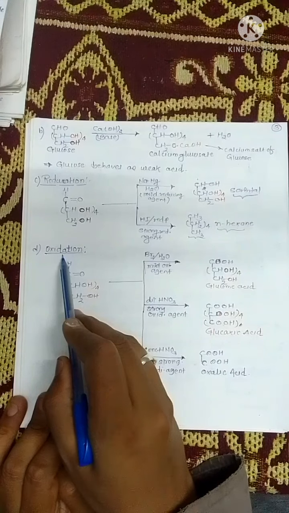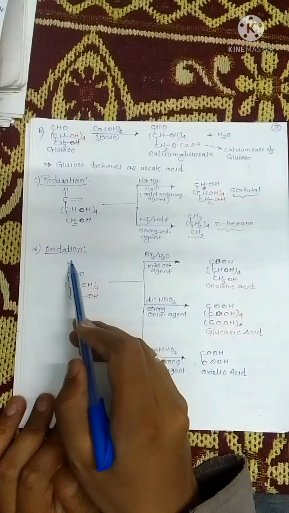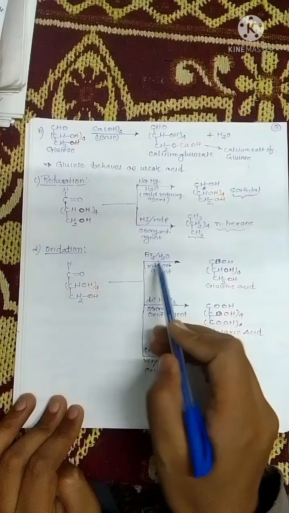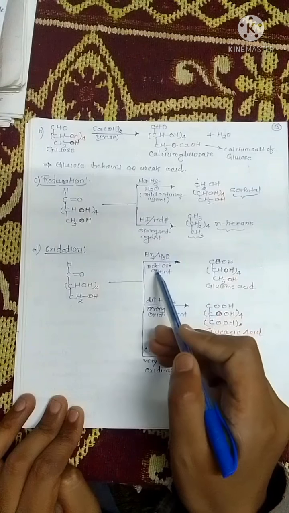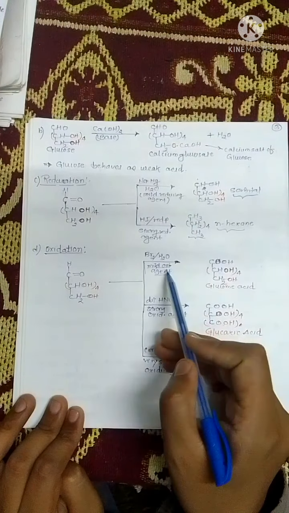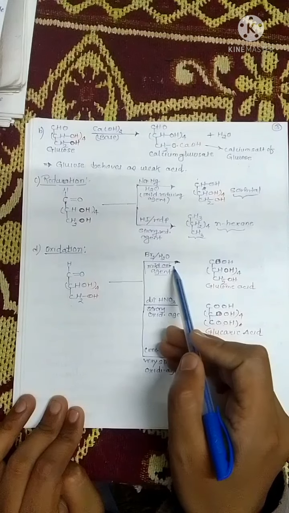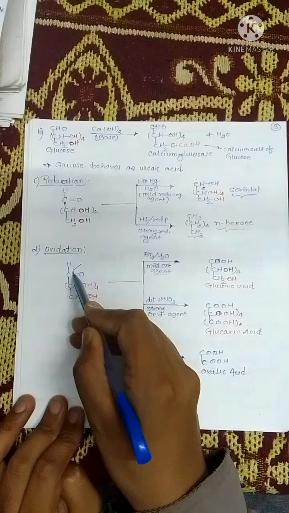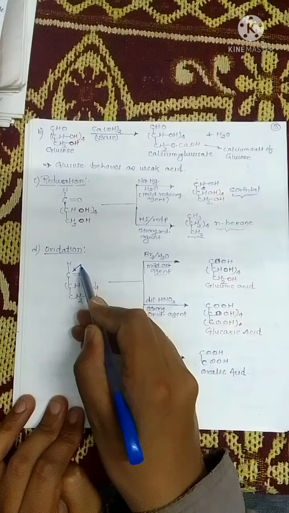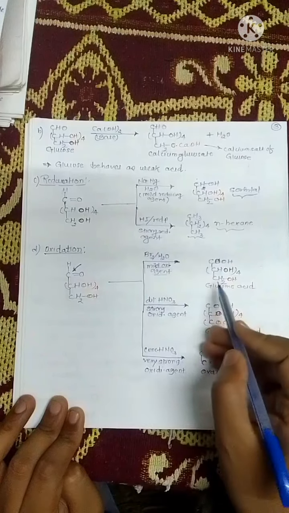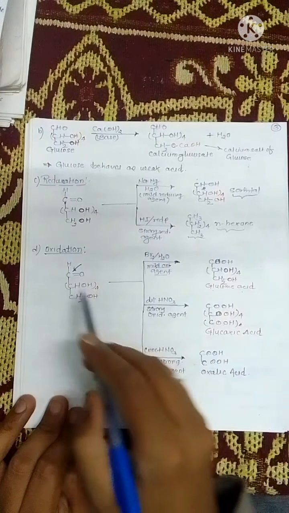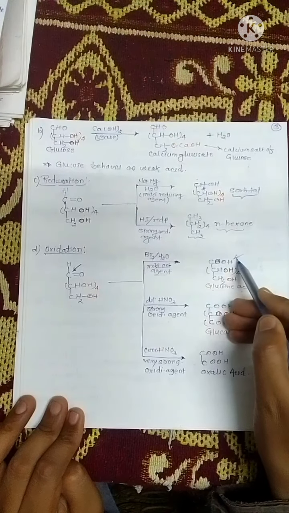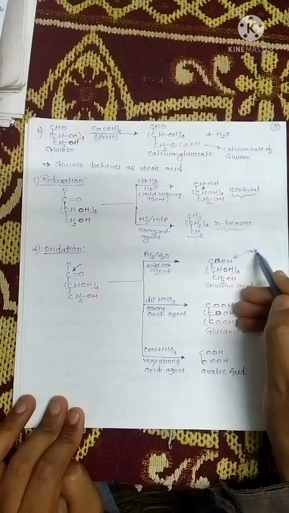Glucose can easily be oxidized with the help of bromine water and other oxidizing reagents. Bromine water is a mild oxidizing agent. What does a mild oxidizing agent do? It oxidizes this carbonyl group, the aldehydic group, into an acidic group. So we get gluconic acid. Just see here, this is the aldehydic group, and that group is converted into a carboxylic group.